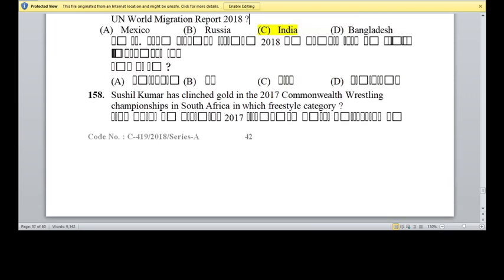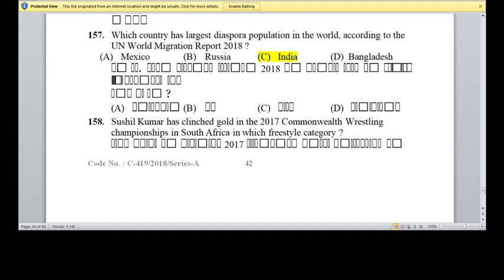Question 157. Which country has largest diaspora in world according to the UN World Migration Report 2018? Option C, India. Question 158.